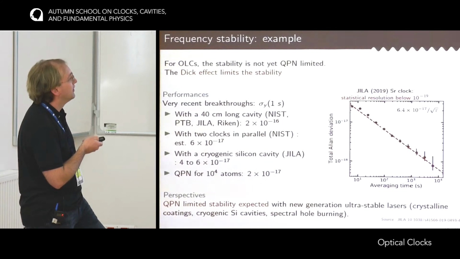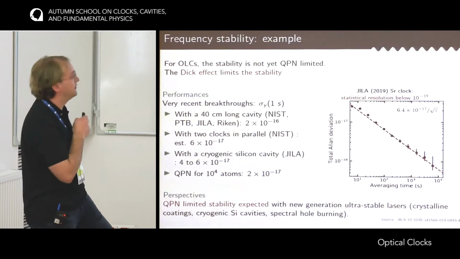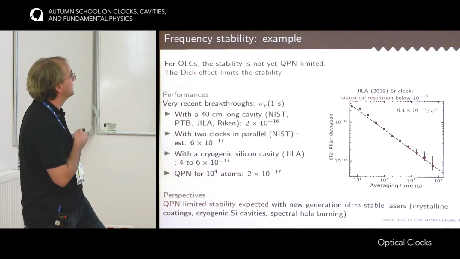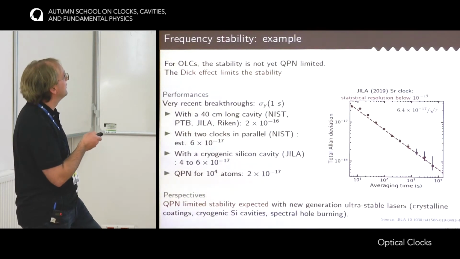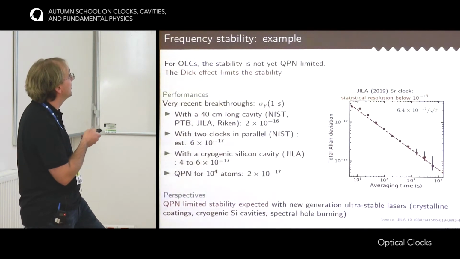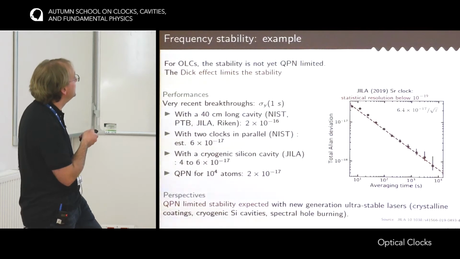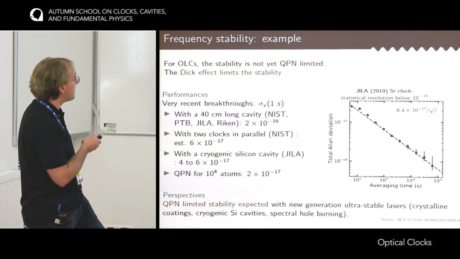And it means that after less than 1 hour, it's possible to measure the frequency difference and then to characterize the systematic effects down to 10⁻¹⁸. This kind of curve is enabled by a very recent improvement in the clock laser. The first technique was to have long cavities, 40 centimeters, demonstrated at NIST, at PTB, at JILA, and in Japan at RIKEN, that enabled stabilities in the low 10⁻¹⁶.